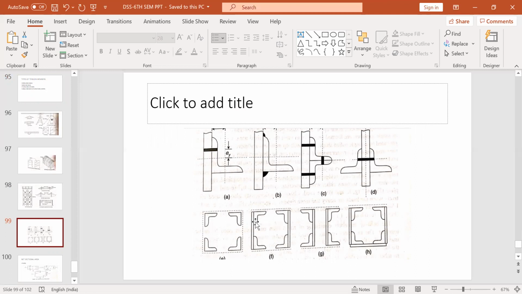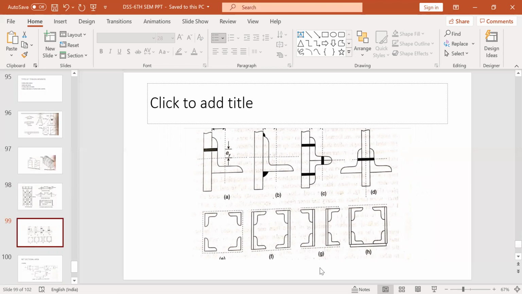You have four angles connected, with two of them connected with individual plates like this. Various combinations of arrangements can be used as tension members depending upon the adequacy of loads and the factor of safety of the structure. So that you have to see. These are some of the applications we use in tension member structures.